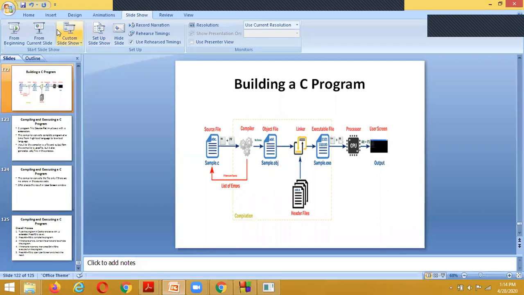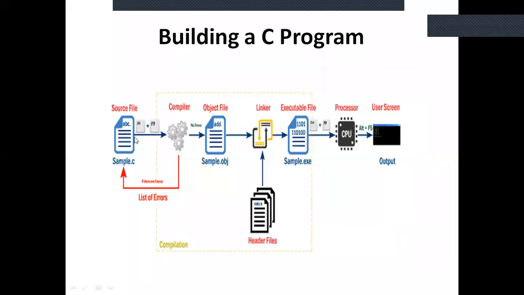This has been represented diagrammatically as sample.c. For compiling the program, we press Alt F9. If there are any errors, the list of errors is shown, and we modify the program again. If it is successfully compiled, a sample object file is generated. It is linked with the header file stdio.h, and using these two files it generates one file called the executable file.